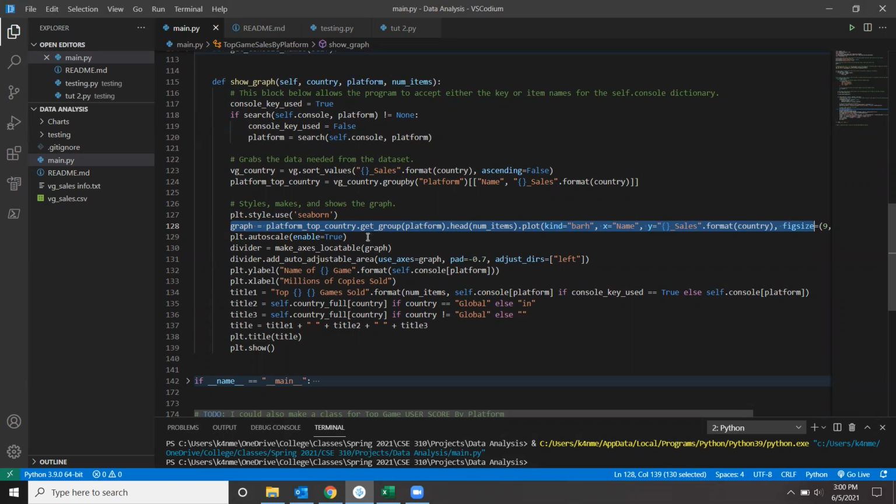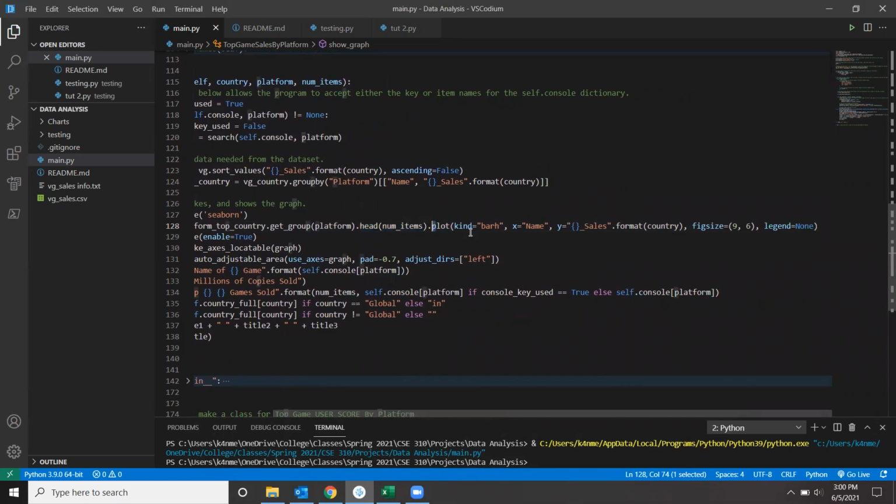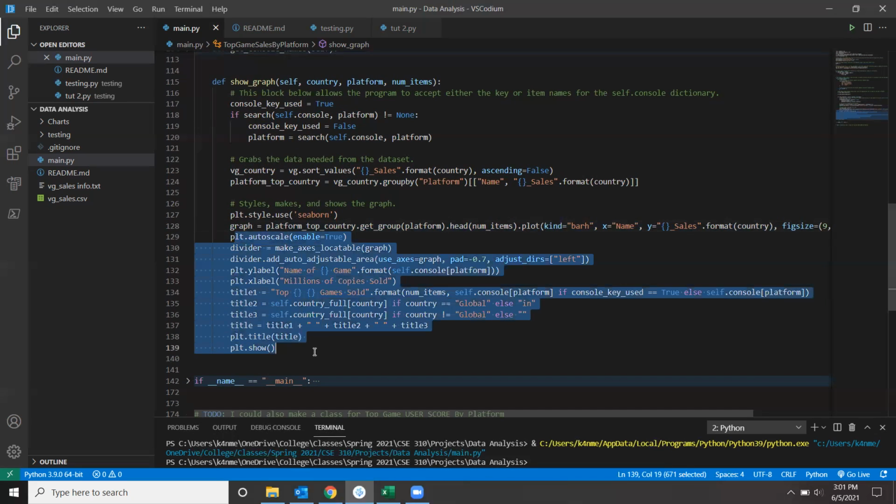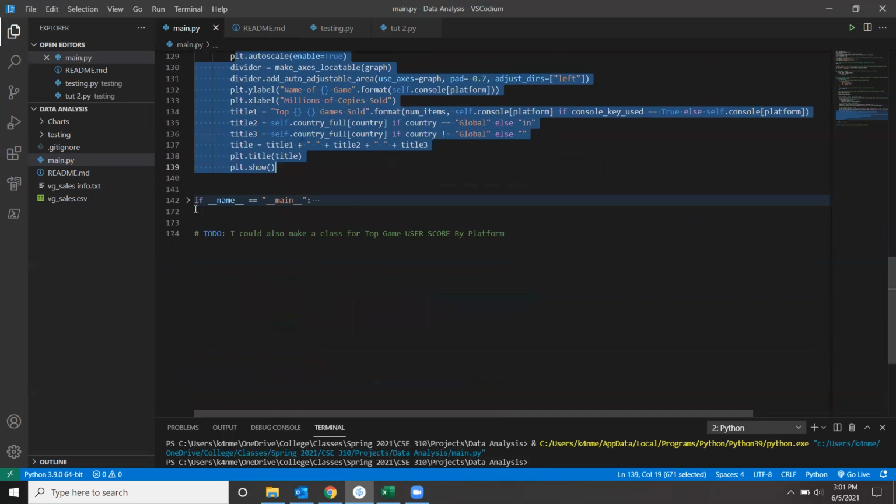So platform top country dot get group, I'm getting a group from the data set from here, and taking the top however many items, the items with the largest values, and then it plots it in a horizontal bar graph with these axes names and with a certain size and no legend. And then there's various styling elements here.